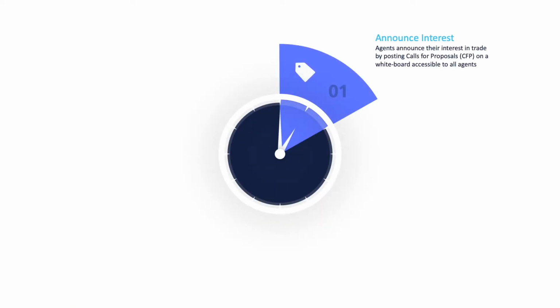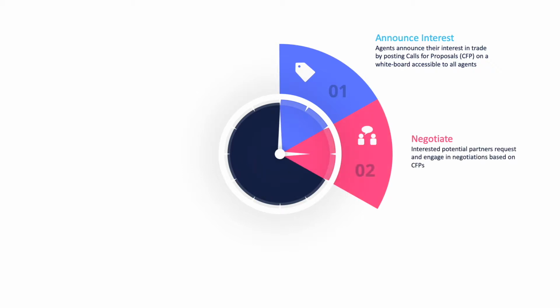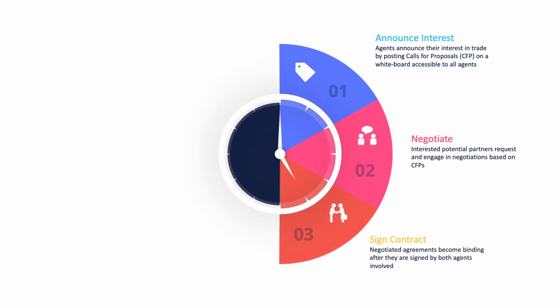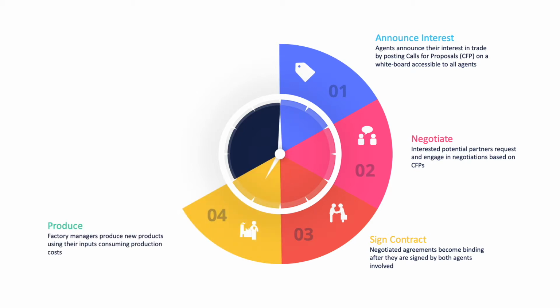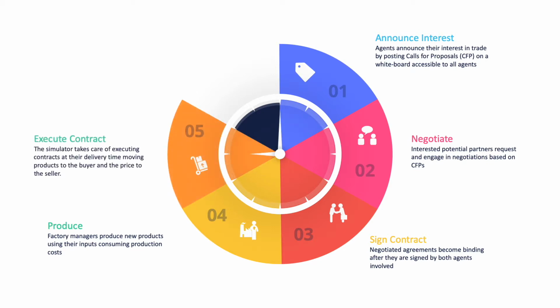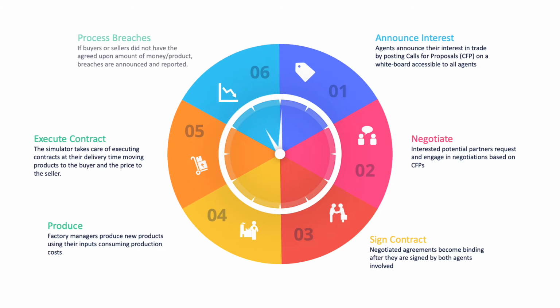by the consumer. The steps of the simulation are that you announce your interest in negotiation, then some other agent will negotiate with you to buy or sell. Then if you agree, you can sign a contract which becomes binding, and you can produce after that whatever you want to produce to satisfy this contract. The contract is executed at the delivery time, and if there are any breaches, they are processed by announcing the breach and paying a small penalty.